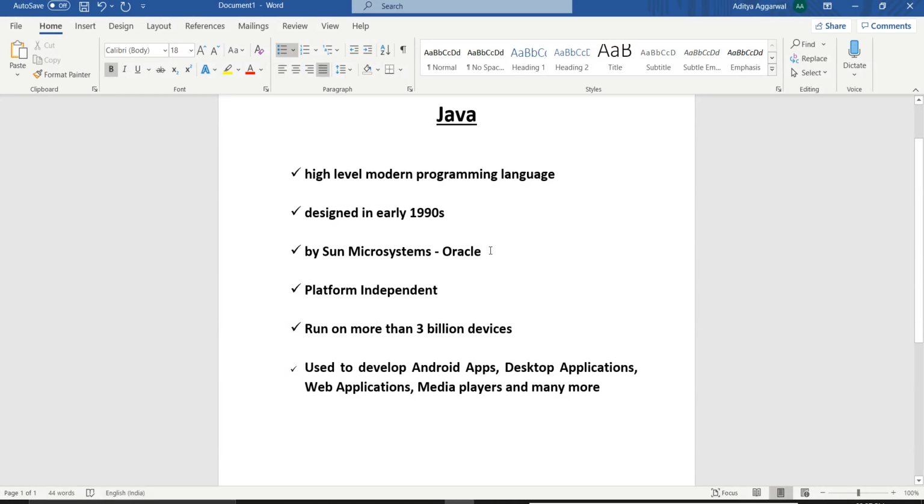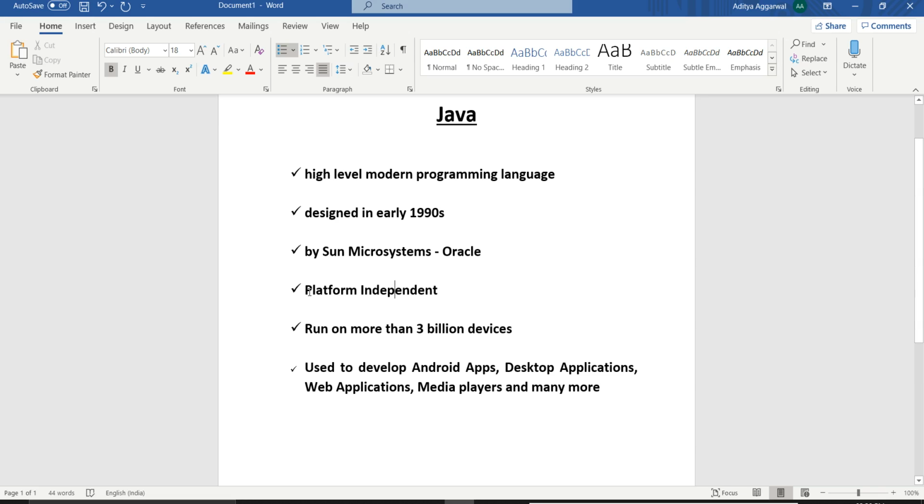Firstly, we need to understand what actually Java is. Java is a high-level modern programming language, designed in the early 1990s by Sun Microsystems, which is owned by Oracle now. The next major point about Java is that Java is platform independent. And now the question arises: what do we mean by platform independent?